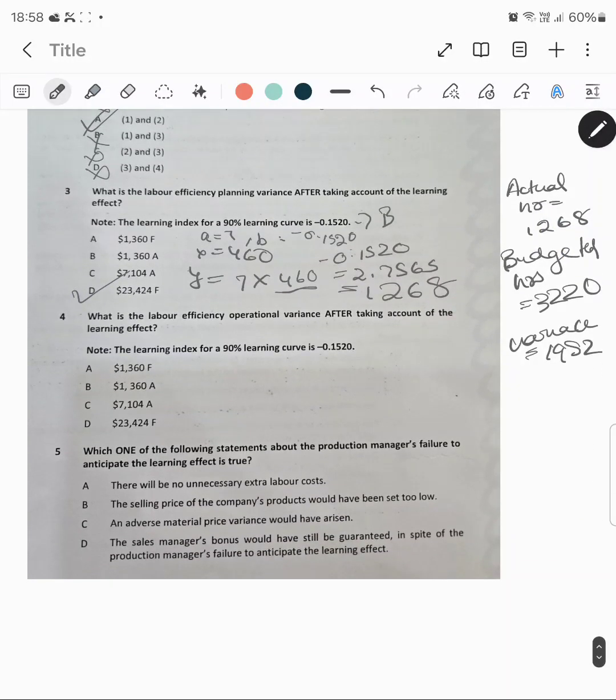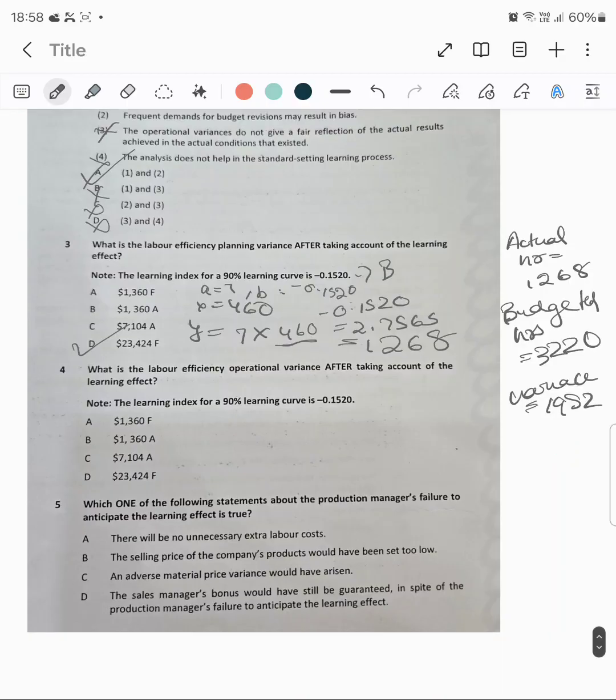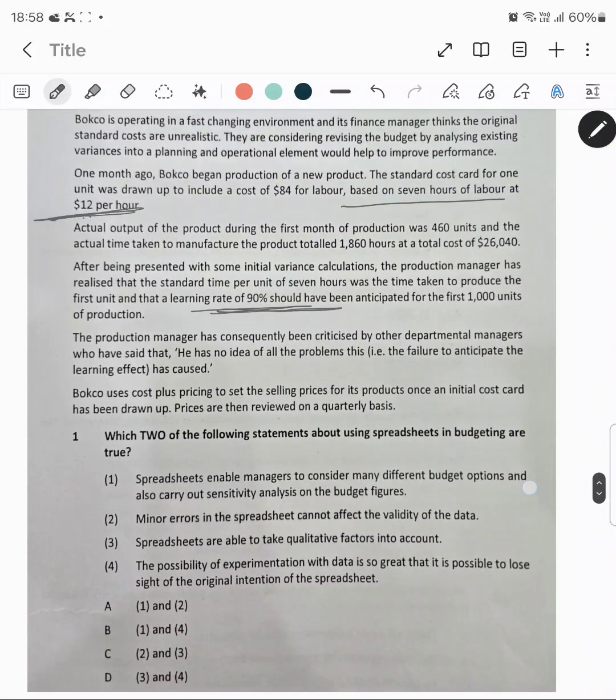Let's come to the fourth part. The fourth part is asking for the labor efficiency operational variance. Over here it was the planning variance, and now it is asking us for the operational variance. So what is the formula for operational variance? It is revised hours for actual production, which we have just calculated, and then the actual hours.